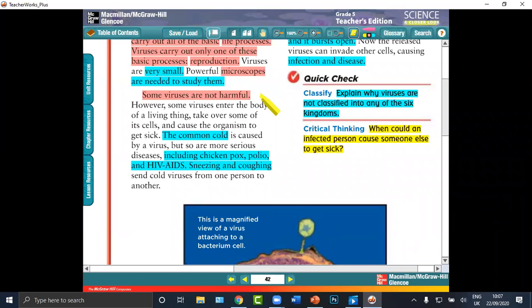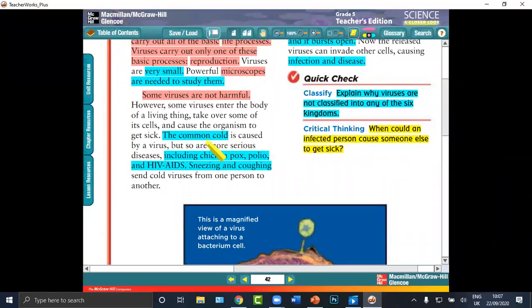Here I can put a question. True or false: all viruses are harmful. You have to put false. When the virus enters our body, it changes the cells, the control center of the cells.